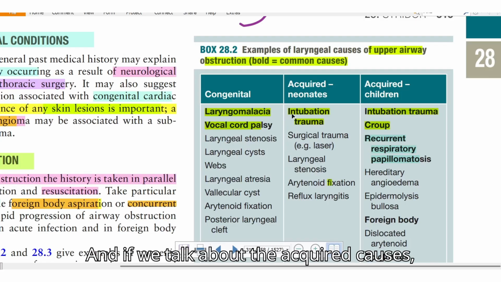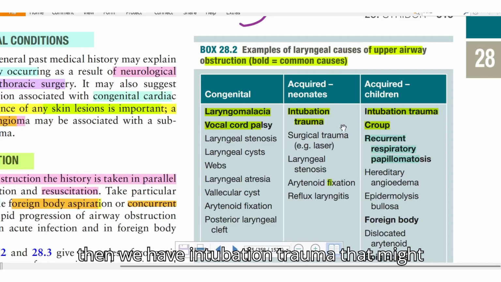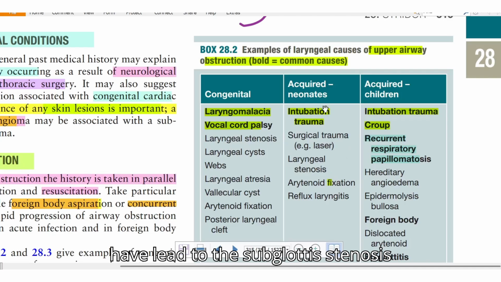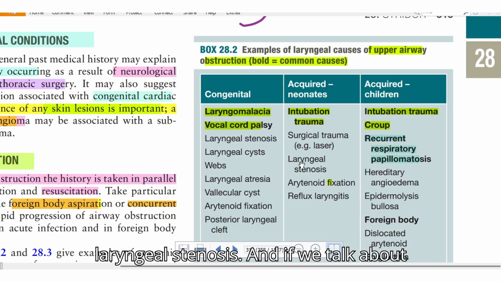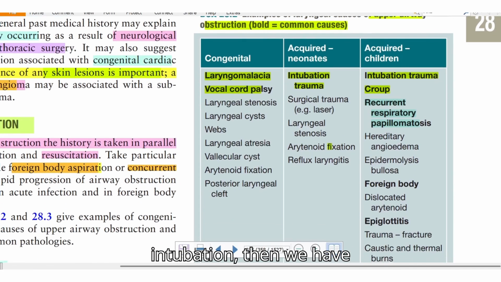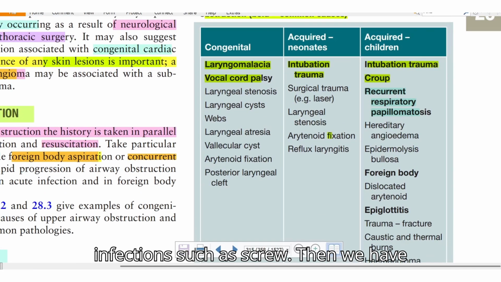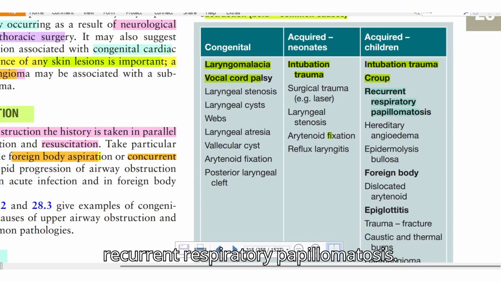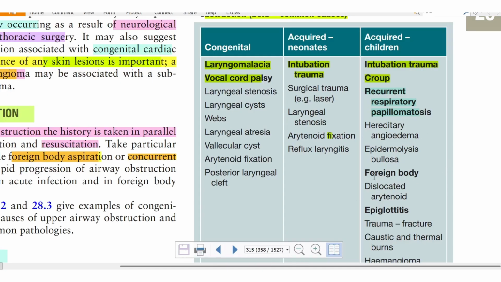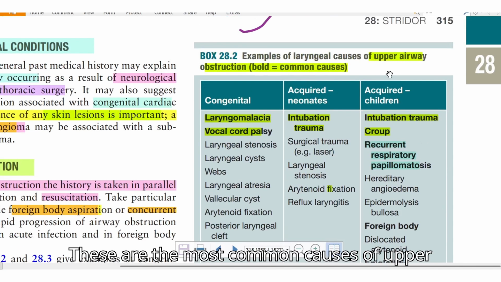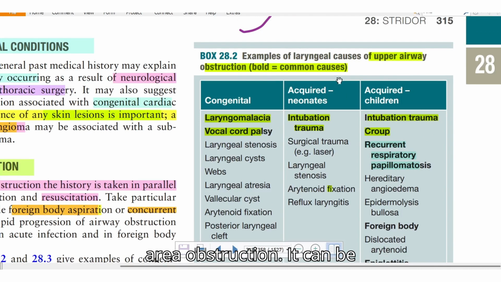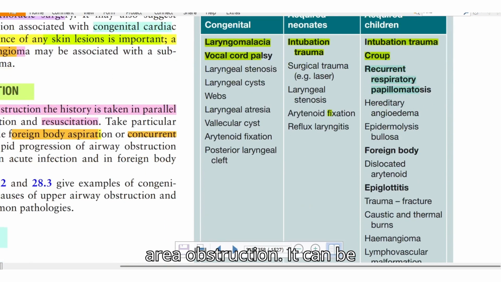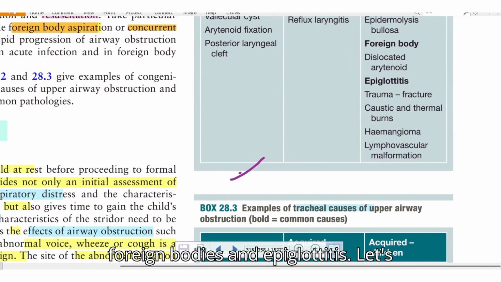Acquired causes include intubation trauma that might lead to subglottic stenosis afterwards, surgical trauma, and laryngeal stenosis. Acquired in children include infections such as croup, and recurrent respiratory papillomatosis. These are the most common causes of upper airway obstruction. It can also be foreign bodies and epiglottitis.